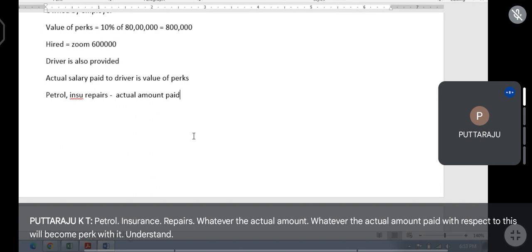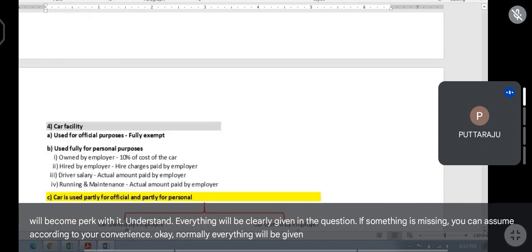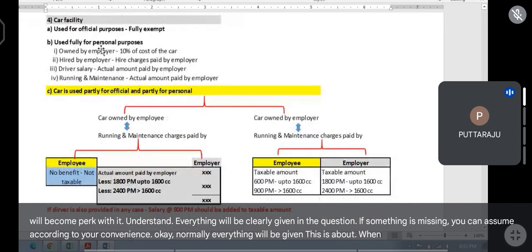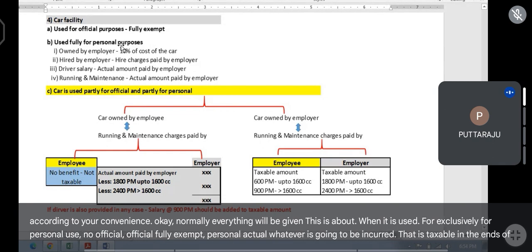Yes, sir. Everything will be clearly given in the question. If something is missing, you can assume according to your convenience. Normally everything will be given. This is about when it is used exclusively for personal use, no official. Official is fully exempt; personal, whatever actual is incurred, is taxable in the hands of the employee.